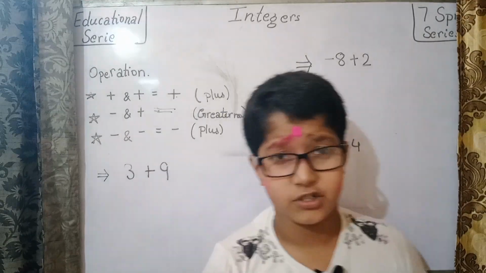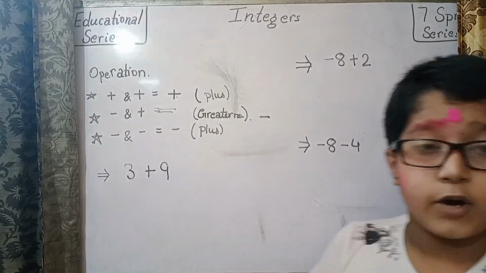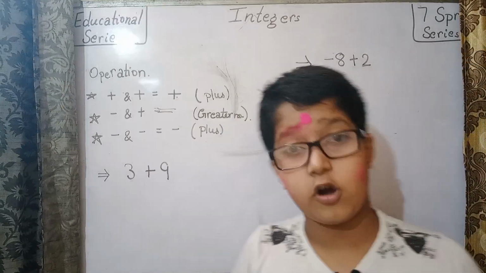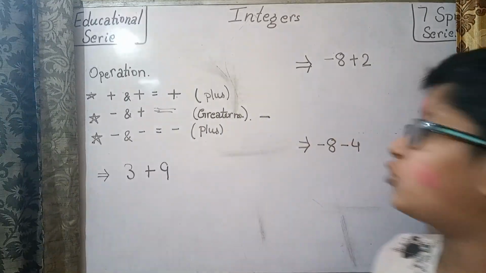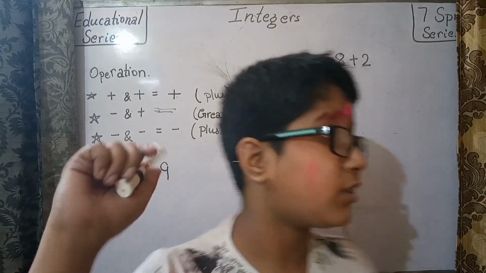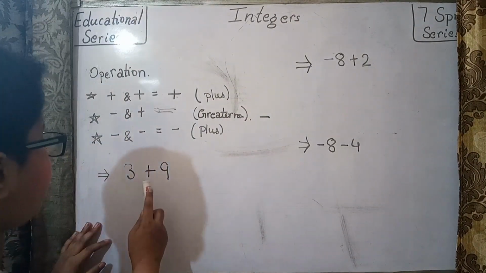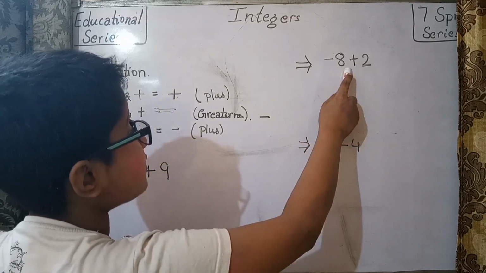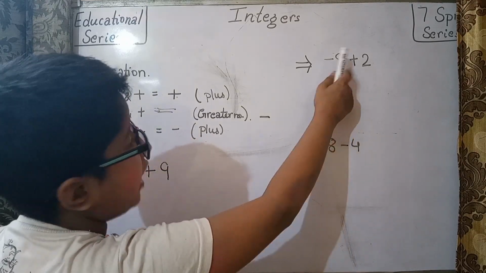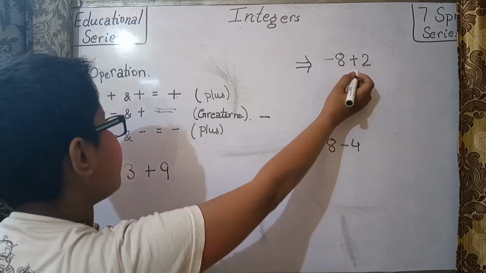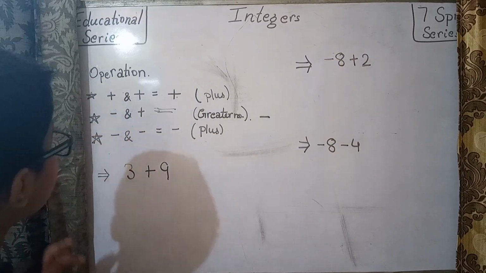Now, addition of integers. Before seeing the addition of integers, you should learn these rules which are very important while we solve integers. These rules are about when two signs come face to face. For example, here two signs are coming face to face, with no number between these two signs. So how do we solve this question? We have to solve these two signs first.